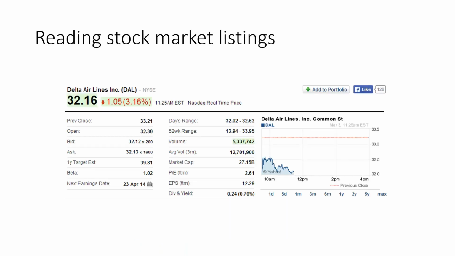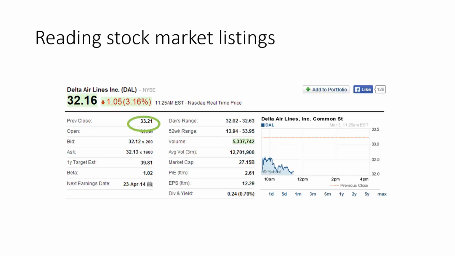Now, it's important to know how stock market listings can be read. The first thing to know is what is the current price of Delta Airlines stock. This is the price of Delta Airlines at a given point of time on a given trading day, and it's a real-time price as reported here by Yahoo Finance.